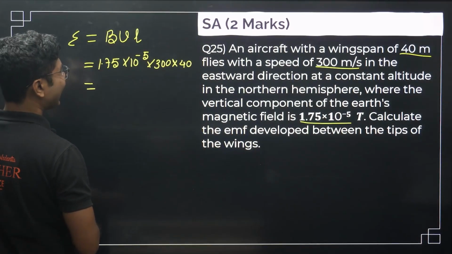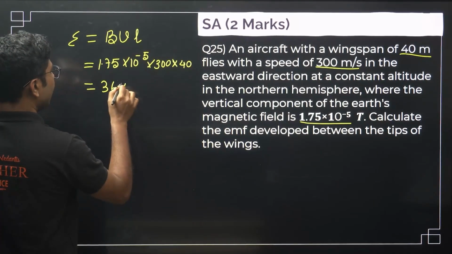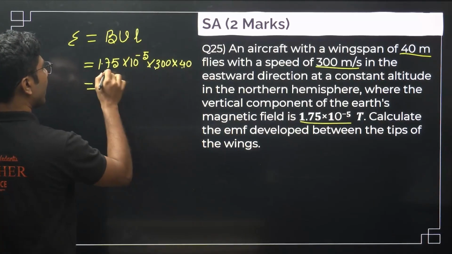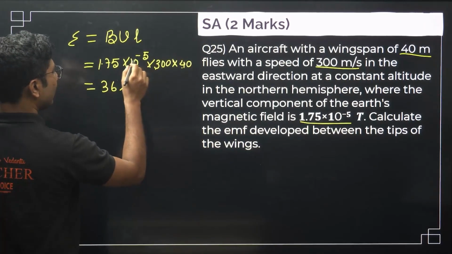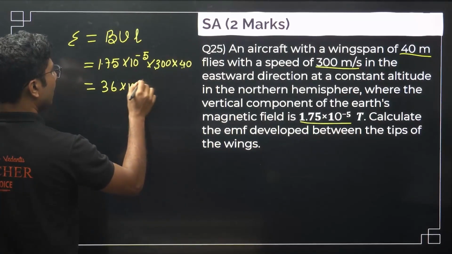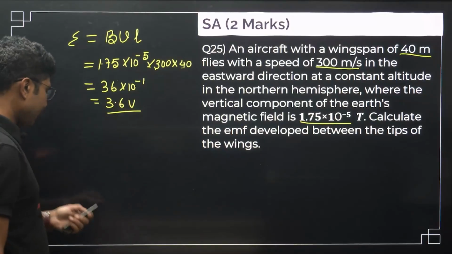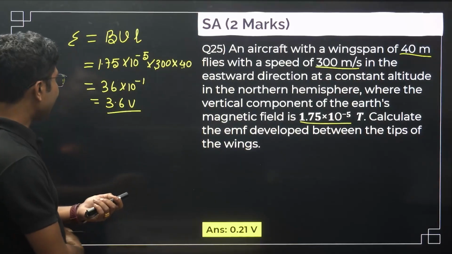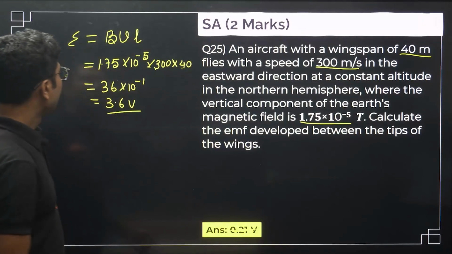So let me check: 3 into 4 into 1.75 is 36. 36 into 10 to the power of minus 1. So that will be 3.6 volt. So the induced EMF is 3.6 volt. I think there is some mistake over here. It will be 3.6 volt, right?